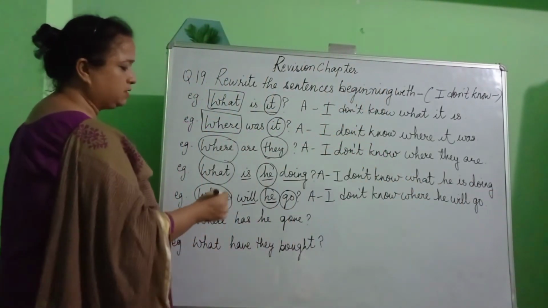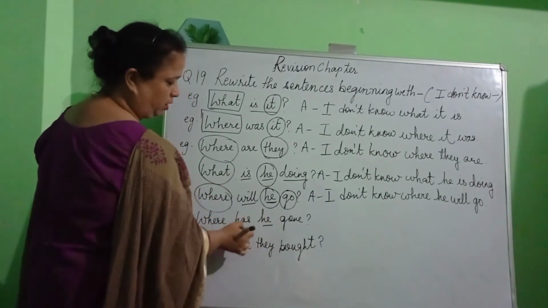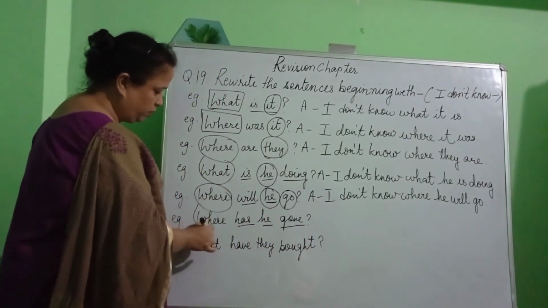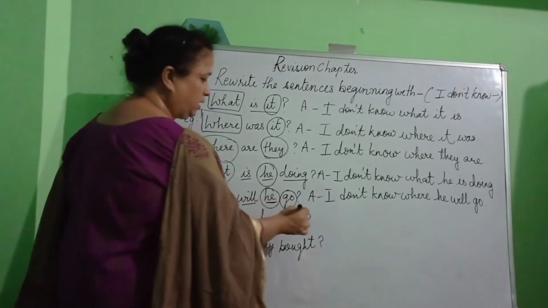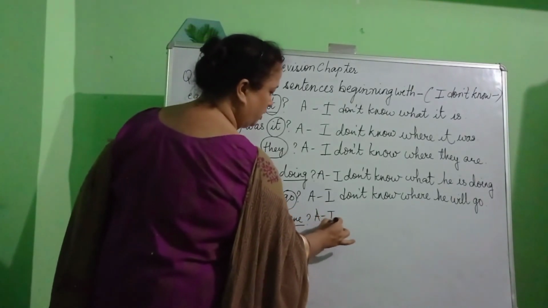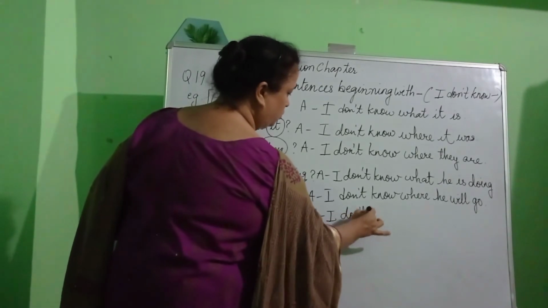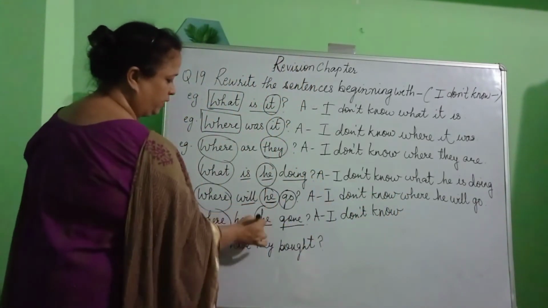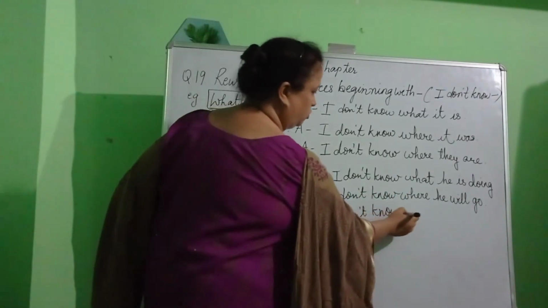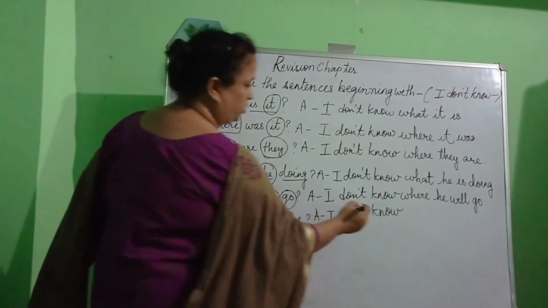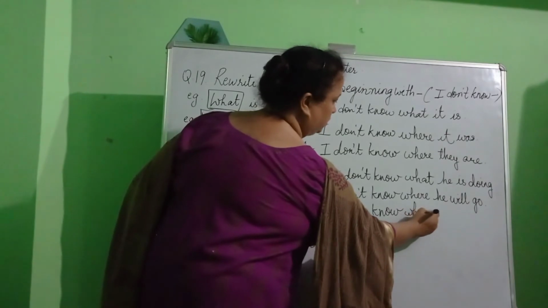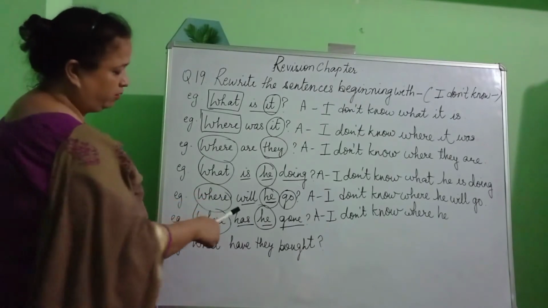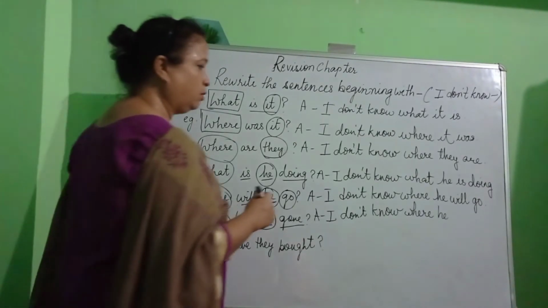Next, where has he gone? We have he as the pronoun, has as the helping verb, and gone as the main verb. And the question word over here is where. So once again we begin our answer using I don't know. Now who are we talking about? We are talking about he. So I don't know, and then we write the question word first, and then we write the pronoun that we have circled, that is he. So where he. After writing he, we will write the helping verb and then the main verb.